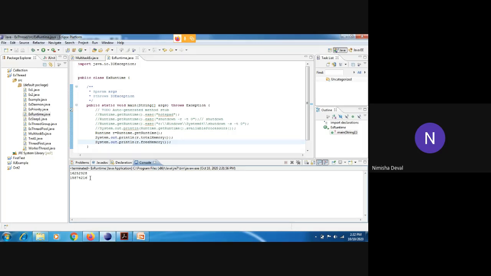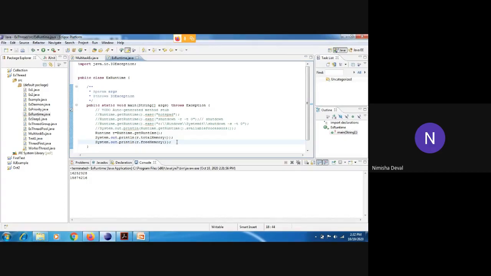Okay, so after executing some lines, means after garbage collection, after removing it, the free memory again changes. Okay, so we will see that after using garbage collection. Right now we have not seen how to use garbage collection. After that we will see how to use garbage collection to free our memory. The main purpose of garbage collection is what? To free our unutilized memory. So this is the way to use the Runtime class in our program.